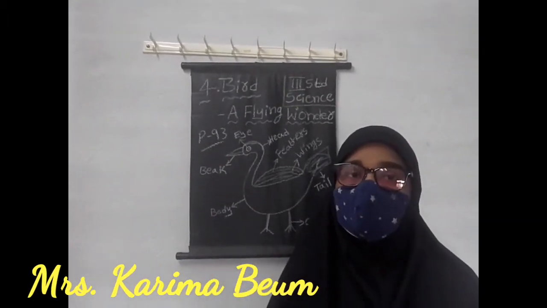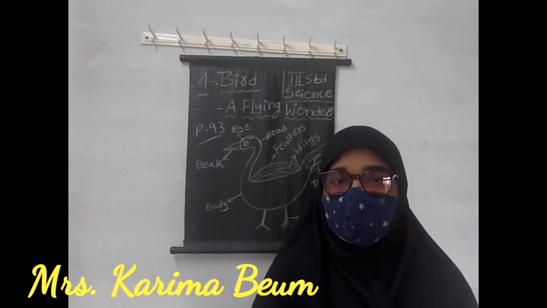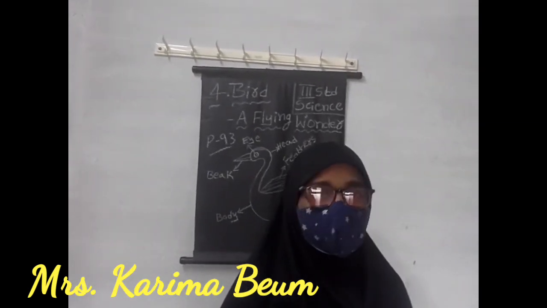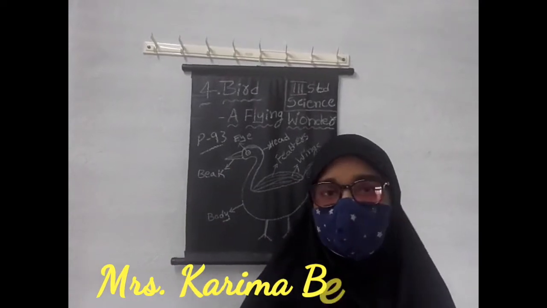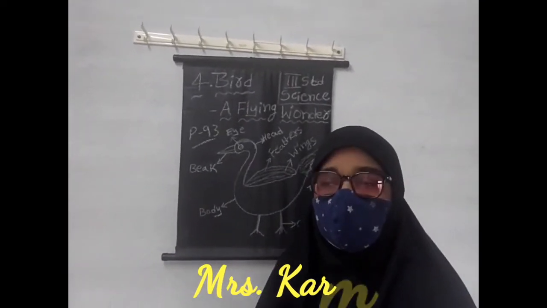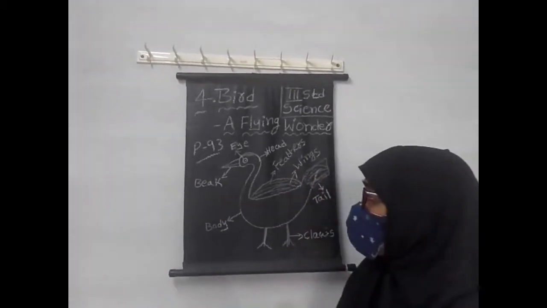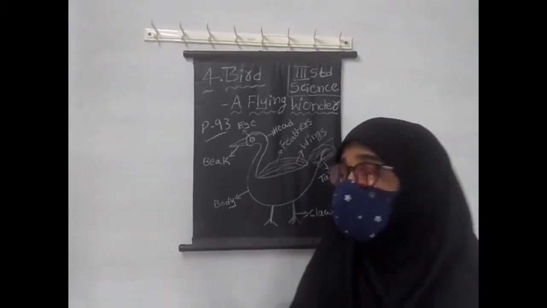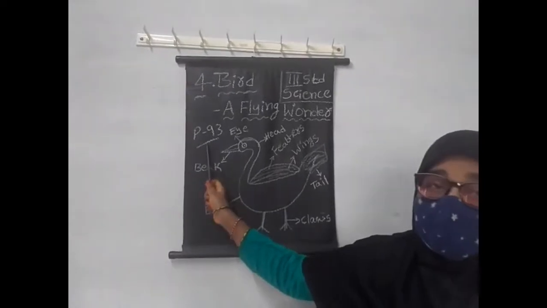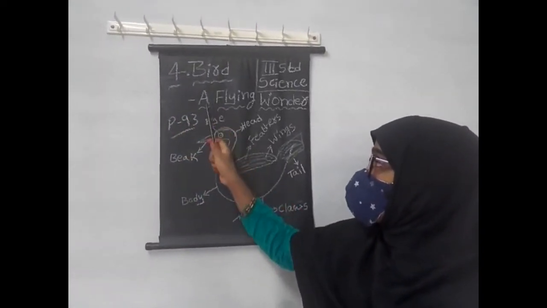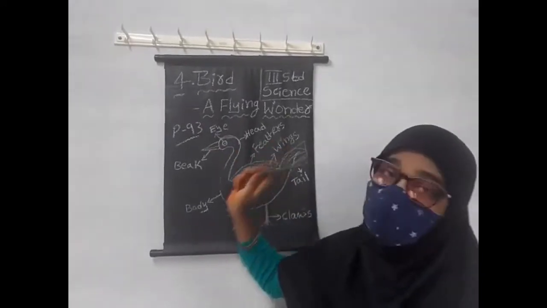In our term 1 book, we already completed 3 lessons fully, that is question answers and the lesson briefly. Is it or not? Now we are going to learn about the 4th lesson. All of you open your term 1 book, page number 93. There we have the 4th lesson, that is Bird, a Flying Wonder.